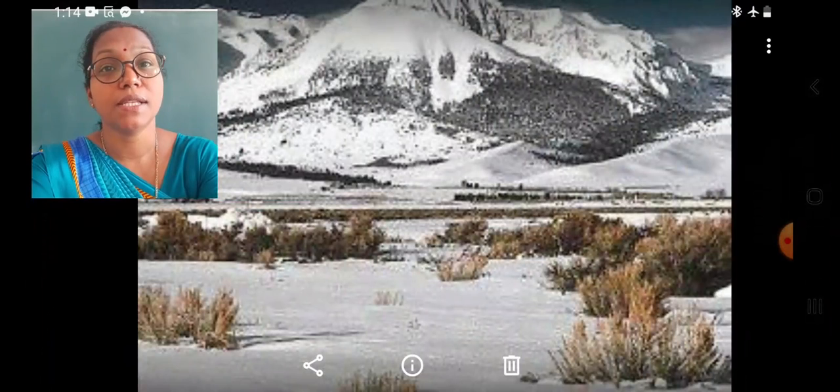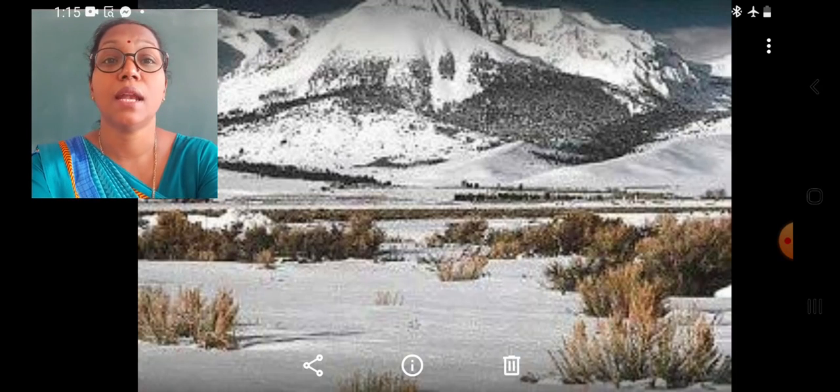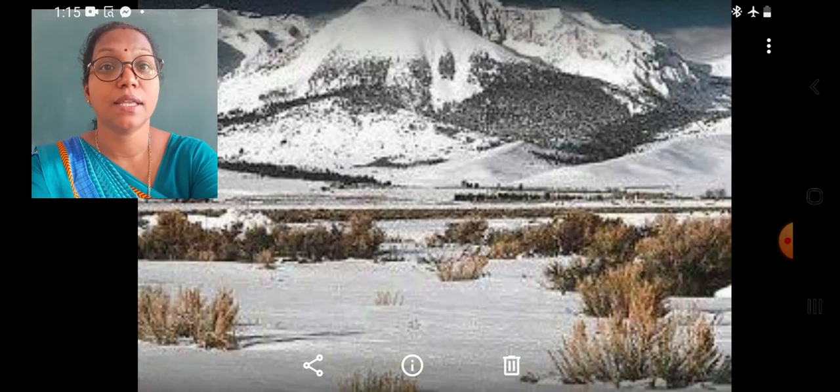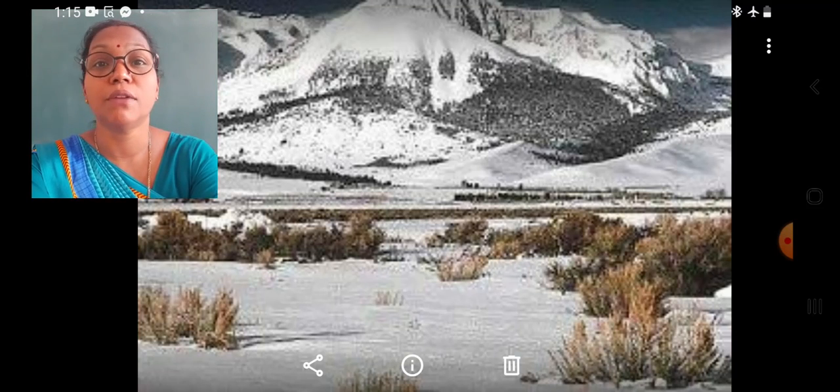The second type of deserts are the cold deserts. Here also the water is found in the solid form, that is ice. The land surface is covered with ice. These types of deserts are found near the polar regions, and we can say that the Arctic and Antarctic regions are the cold deserts. There are very few plants because the plants are unable to absorb water in the liquid form, because the water is present in the solid form. Liquid water is very less. The roots of plants can absorb only liquid water from the soil.